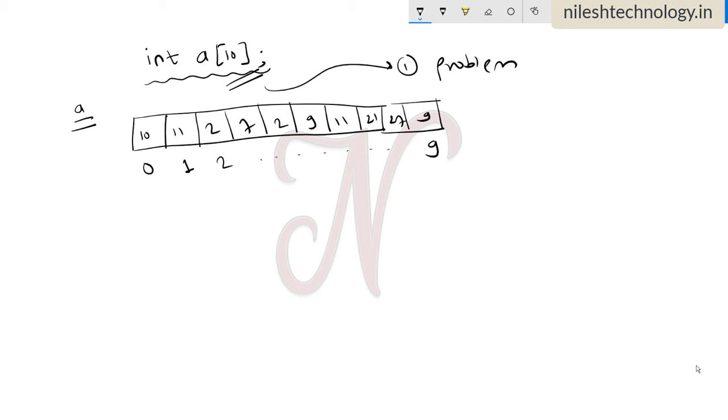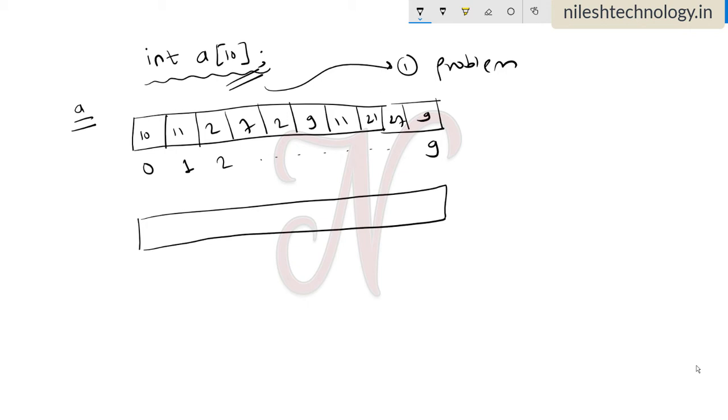The second problem is that if the array size is 10 and you store only 2 or 3 numbers, then the remaining memory is wasted. See here, if you store only 2 numbers, the remaining 8 positions, 1, 2, 3, 4, 5, 6, 7 and 8, are all wasted.